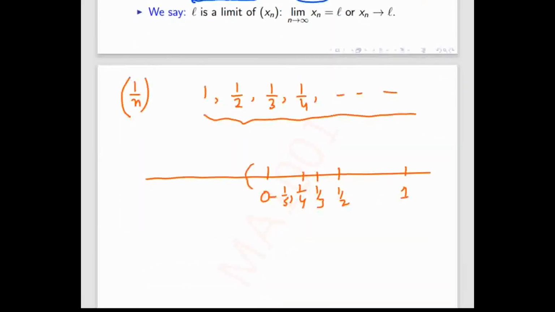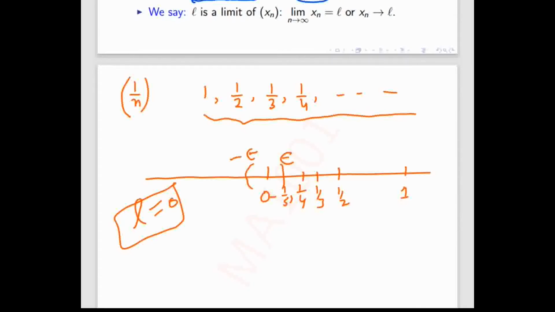So that means in the neighborhood of this. If L is 0 in this case, because it is going to 0, then 0 plus epsilon means this is epsilon and 0 minus epsilon means this one. So there exists a natural number, which means that after that onward all the members will belong to this interval only. And that natural number you have to find.